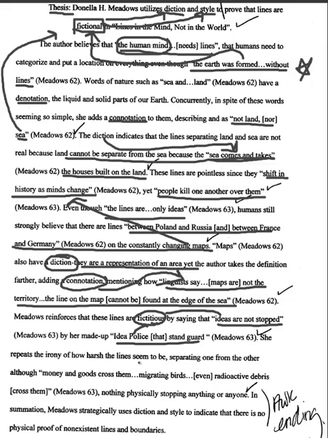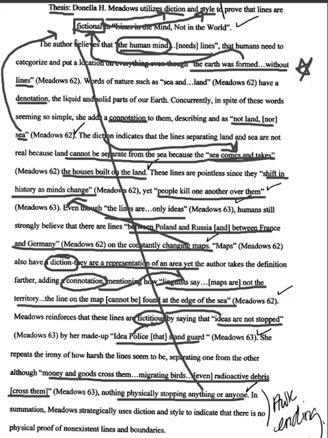She repeats the irony of how harsh the lines seem to be, separating one from the other. Although money and goods cross them, migrating birds, even radioactive debris crosses them, of course showing that they are fictitious because all of these items can cross them. Nothing is physically stopping anything or anyone, which of course brings her all the way back up to this idea of lines being fictional.